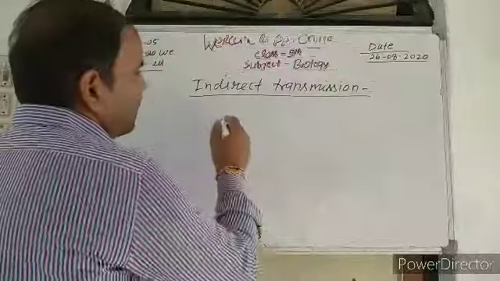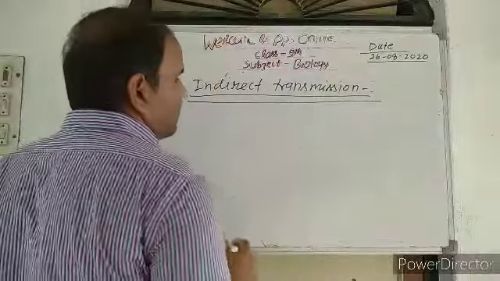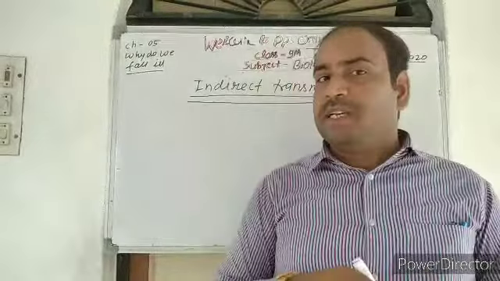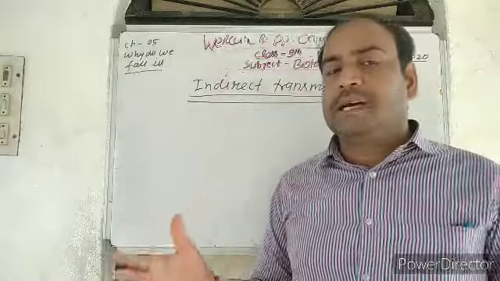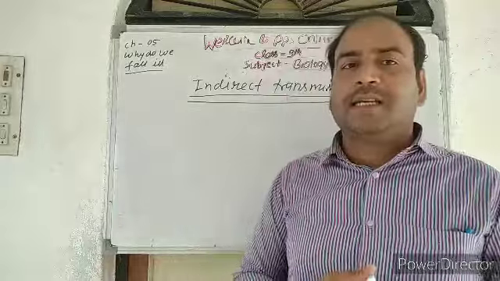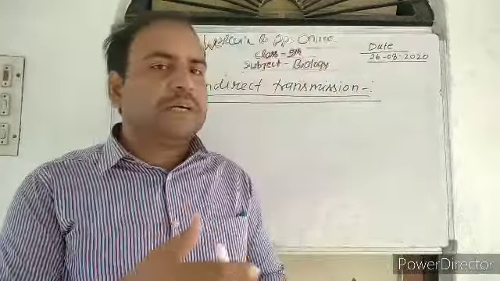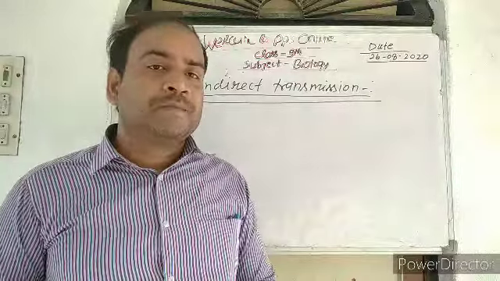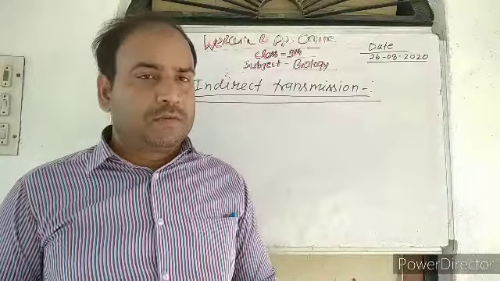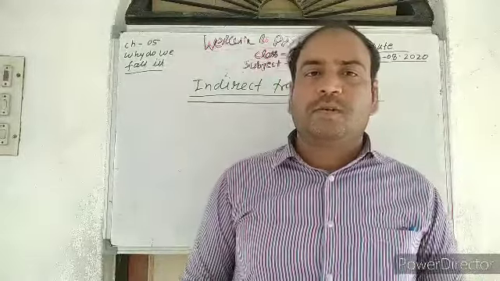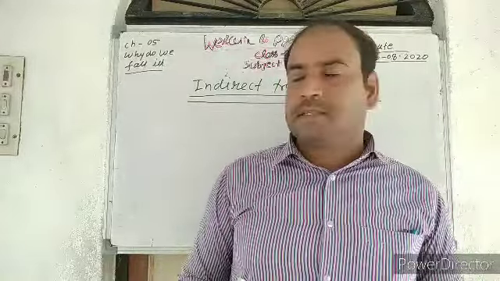How does indirect transmission take place? There are certain types of vectors which play a very important role in transmitting as an intermediary stage. Just like if you talk about mosquito, there are two types of mosquito, Anopheles and Culex.